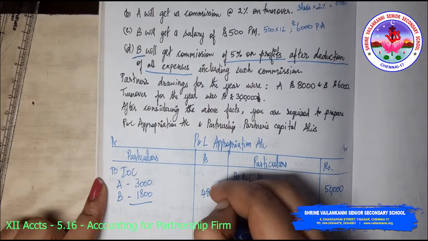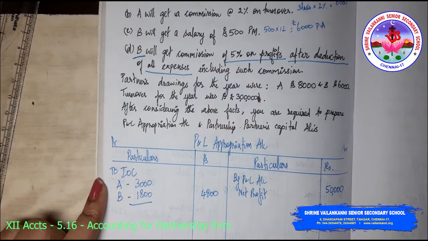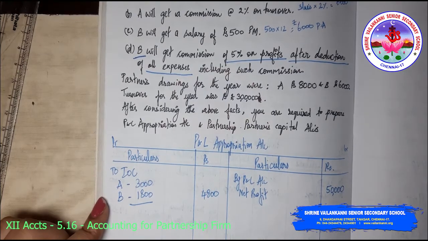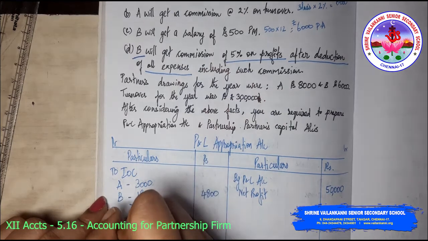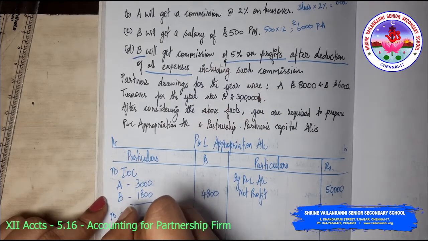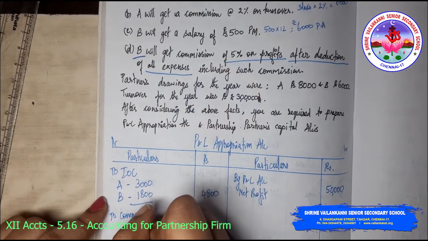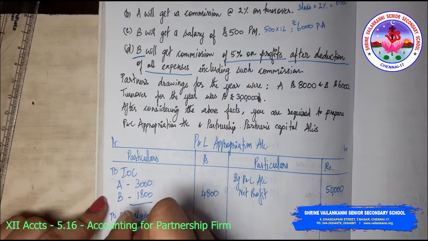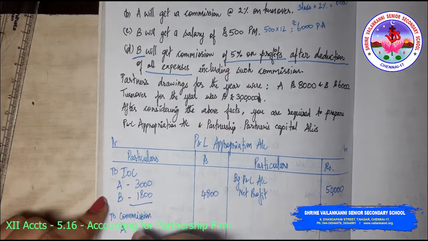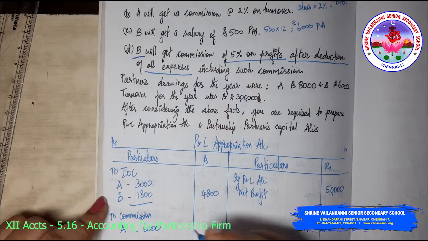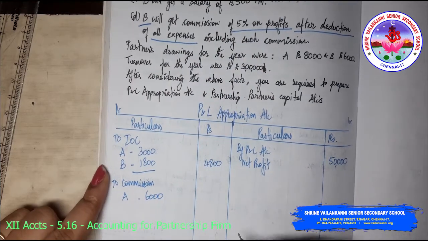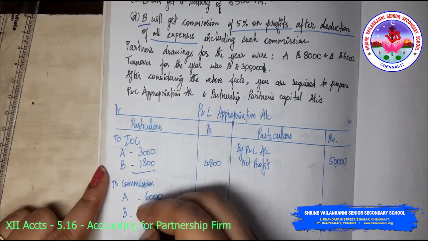So 4,800 will be the interest on capital, and A will get a commission of 2% on turnover. So commission of A will be 6,000, and we also have commission of B which needs to be calculated.